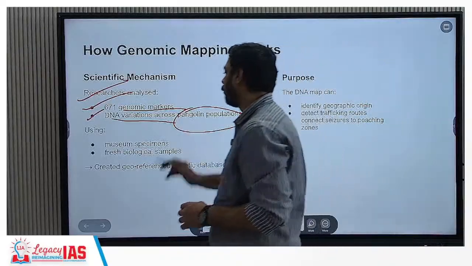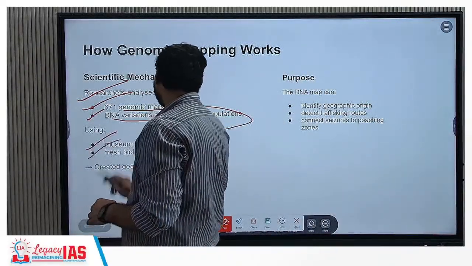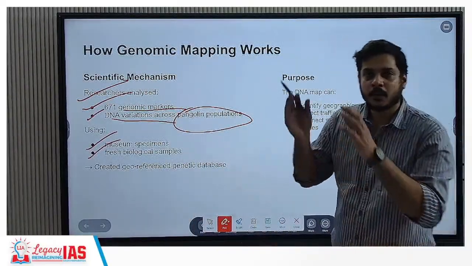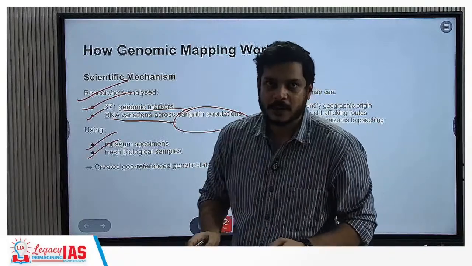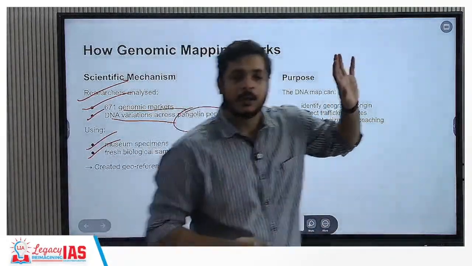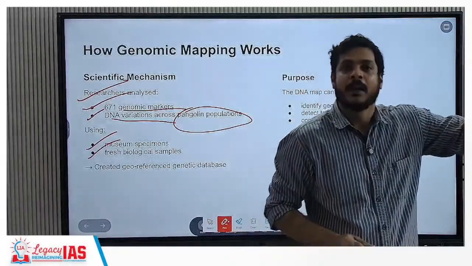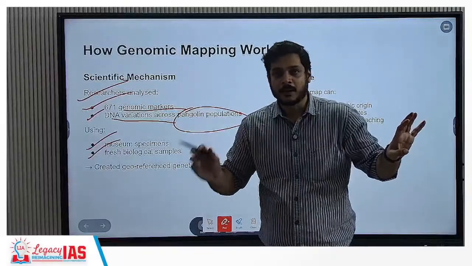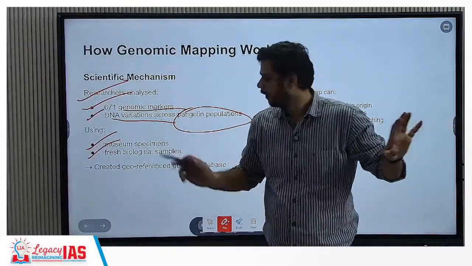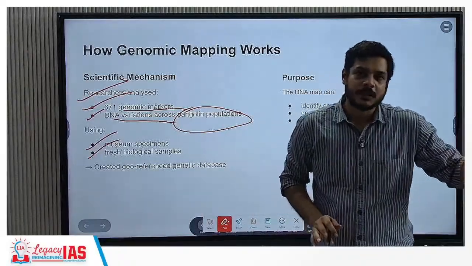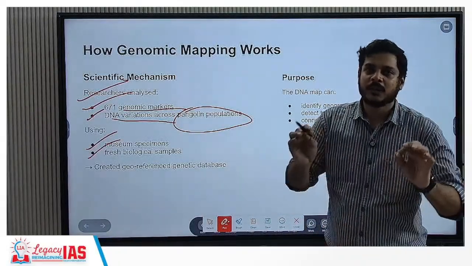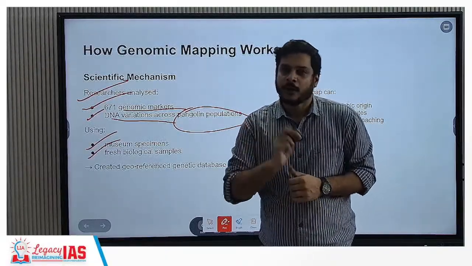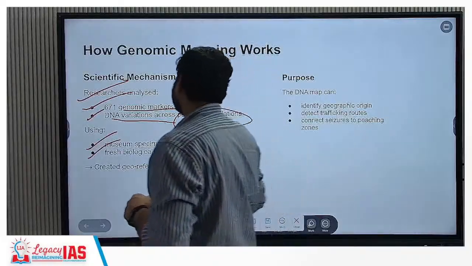It uses museum specimens and fresh biological samples. Museum specimens would be the old ones, meaning the DNA of pangolins found in the old sense, from old generations of pangolins that survived there and are close to its ancestry. Second, fresh biological specimens from that region as well. It is compared to both so that there is maximum DNA overlap and therefore the origin can be traced accurately.